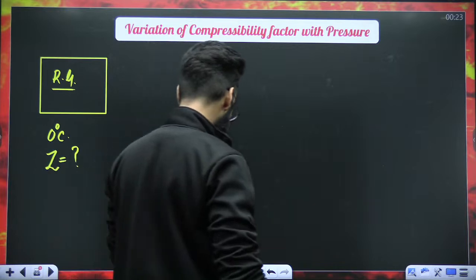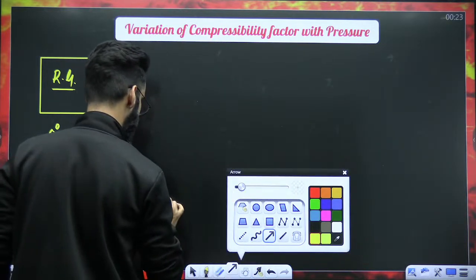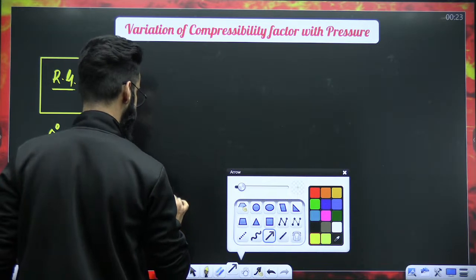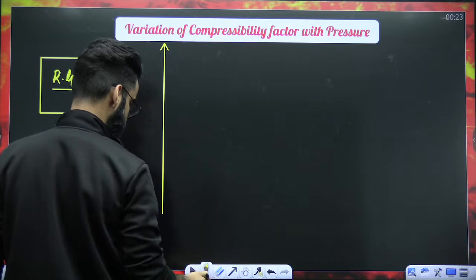So what I'm going to do, I'm going to draw one graph, one curve over here. This is one important curve, my dear students.